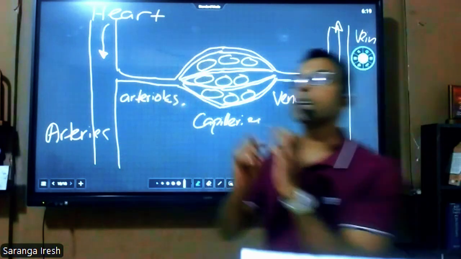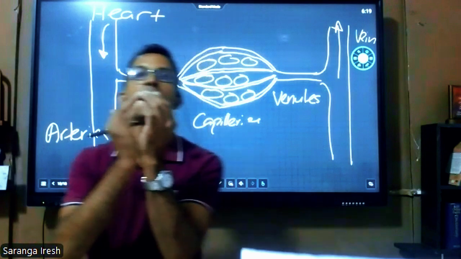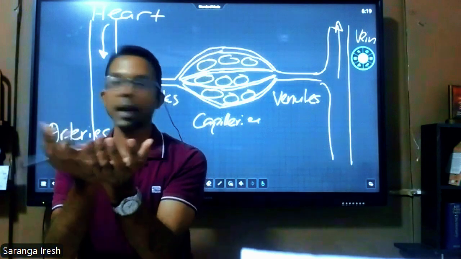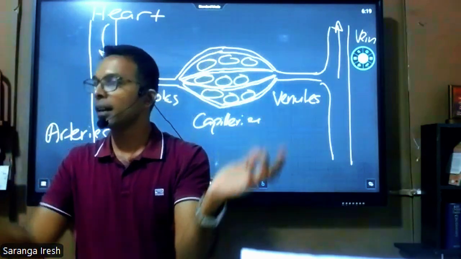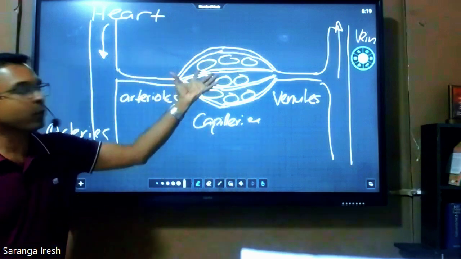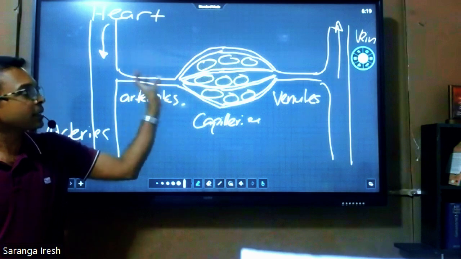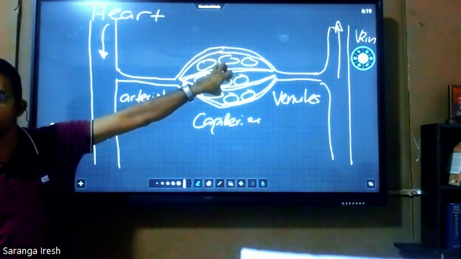So then they make networks surrounding the tissues and organs. And why do they make a network? Why are they making these narrow tubes? Narrow to increase the surface area, because that is the place where substances get exchanged. When the blood carries oxygen, the oxygen diffuses into the cells.